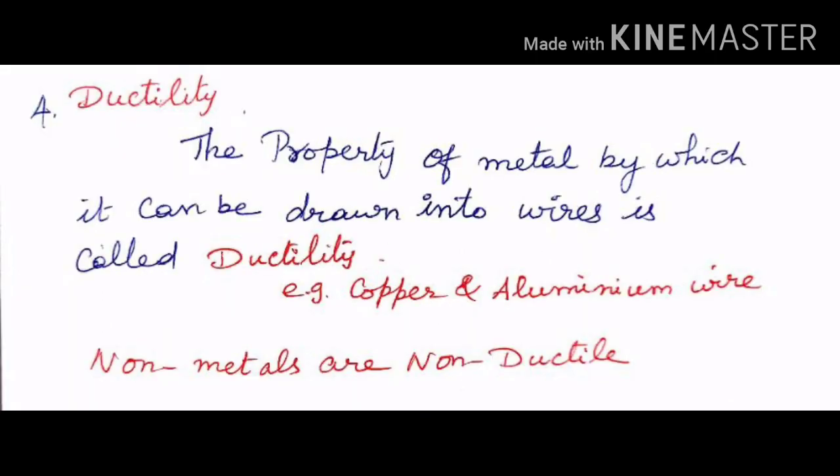Aluminium and copper can be made into thin wires. This property is called ductility. That is, the property of a metal by which it can be drawn into wires is called ductility. But the non-metals cannot be drawn into wires. That is, they are non-ductile in nature.